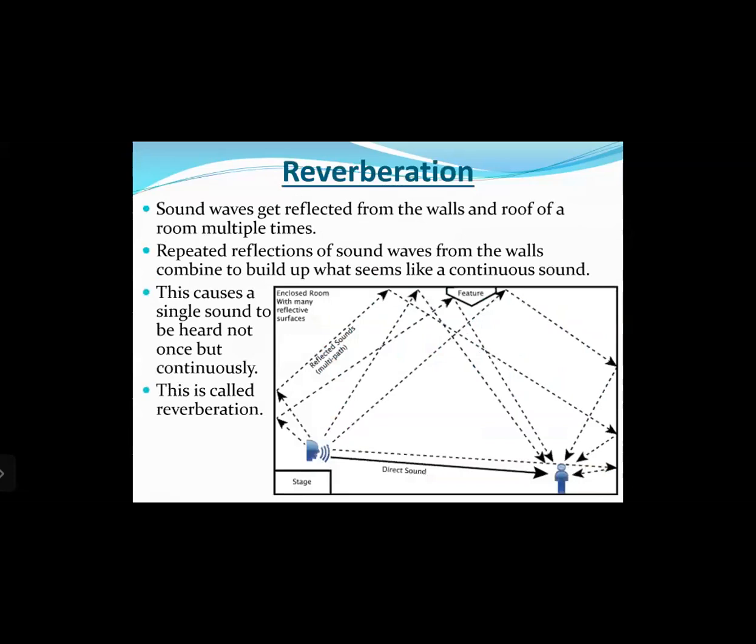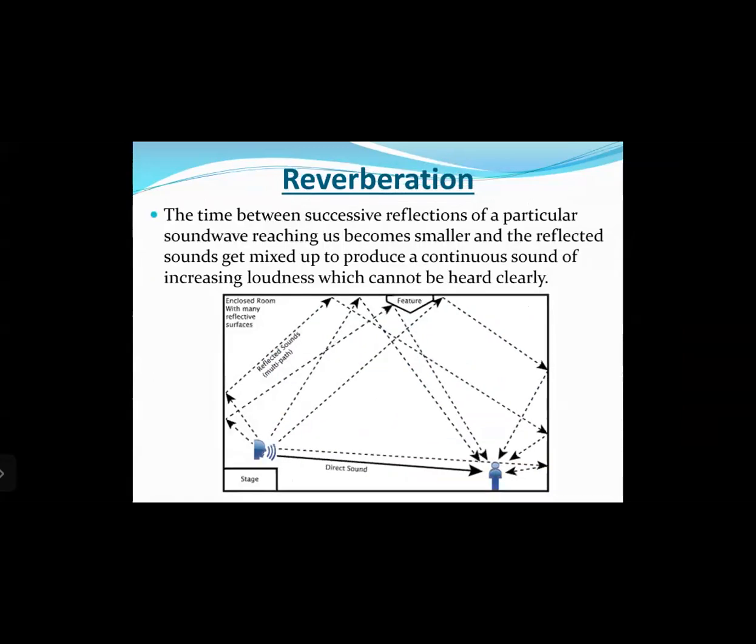Then the next concept was reverberation. Now, sound waves get reflected from the walls and the roof of a room multiple times. Repeated reflection of sound waves from the walls combine to build up what seems like continuous sound. This causes a single sound to be heard not once but continuously, and this is called reverberation. Okay, the time between successive reflections of a particular sound wave reaching us becomes smaller, and the reflected sounds get mixed up to produce a continuous sound of increasing loudness which cannot be heard clearly. So reverberation is a very undesirable characteristic of reflection of sound.